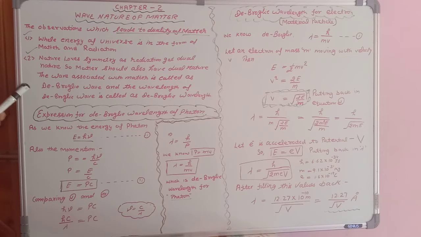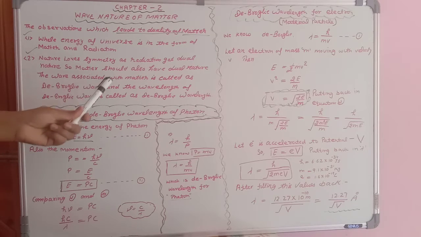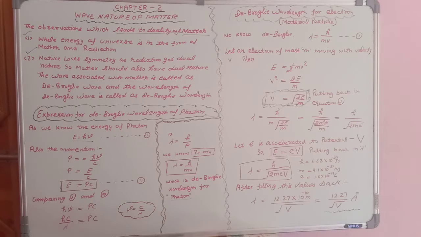Okay, and the wave which is associated with matter. Now matter is behaving as a wave, so one wave will be associated with matter, and the wave associated with matter is called the de Broglie wave. Now students, if a wave is there, then a wavelength would also be there. So the wavelength associated with the de Broglie wave is called the de Broglie wavelength.